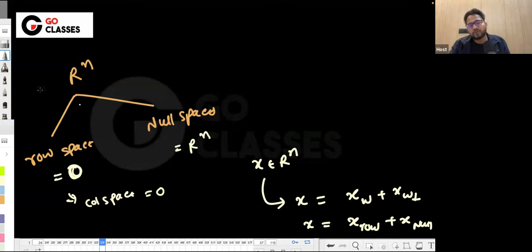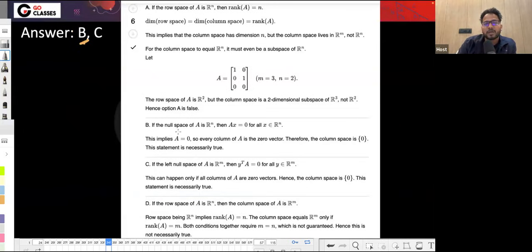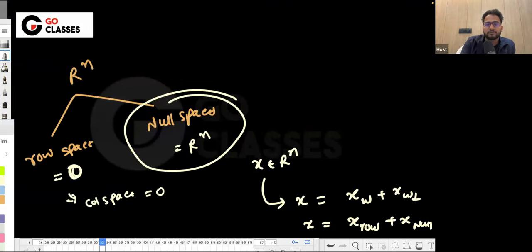If they are saying that this whole is Rn, then this other part has to be zero. Let's read out the answer also. This implies A equals zero, which means that the row space must be zero. The same thing they are saying, right?